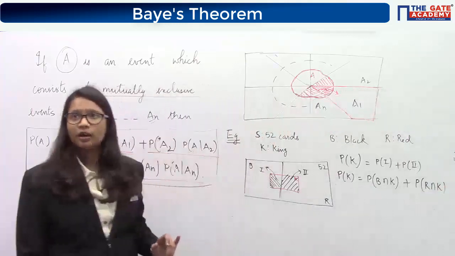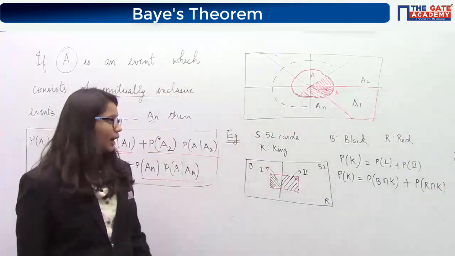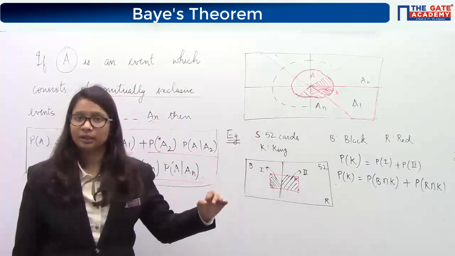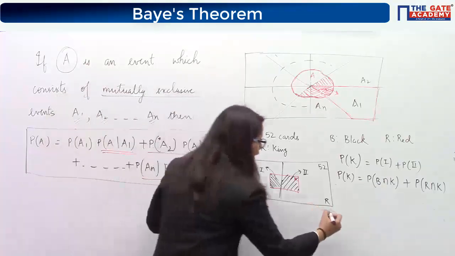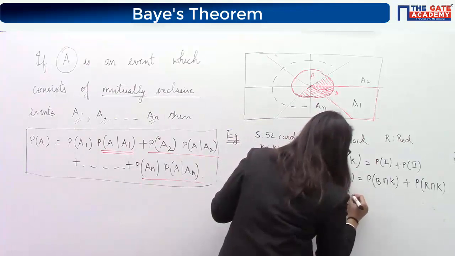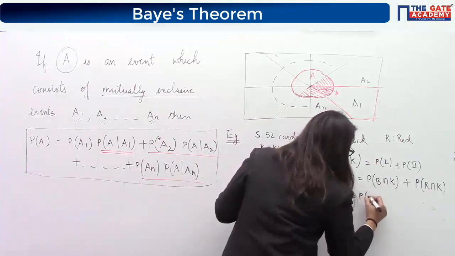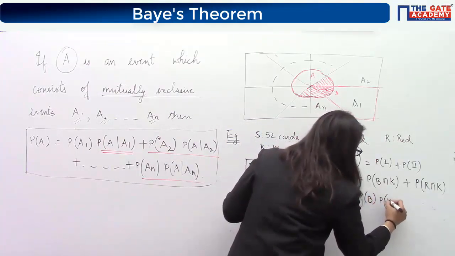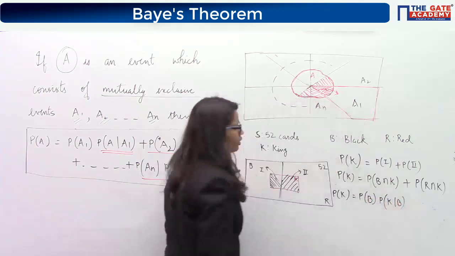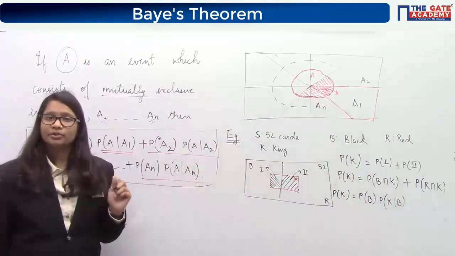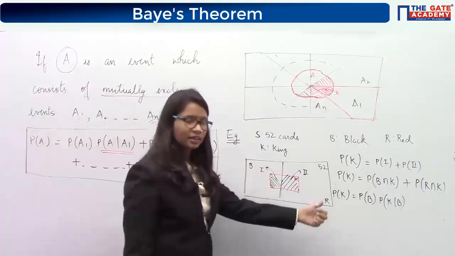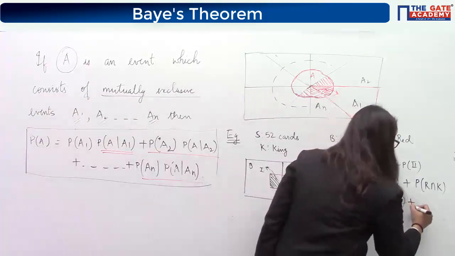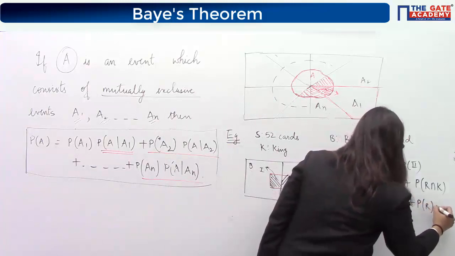Are you okay up till now? Yes. So this is what I have written. Now if I use the multiplication law, can I write P(K) as this value? Yes or no? By using the multiplication law in the form of conditional probability, we can write the intersection as this quantity. Similarly, this value as this quantity.